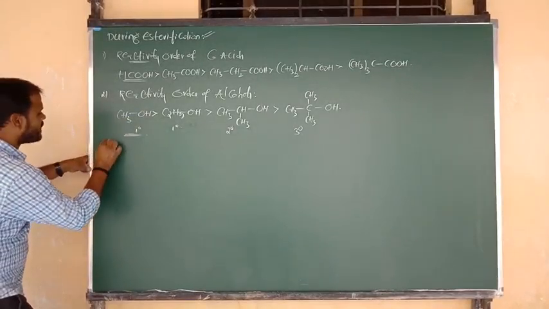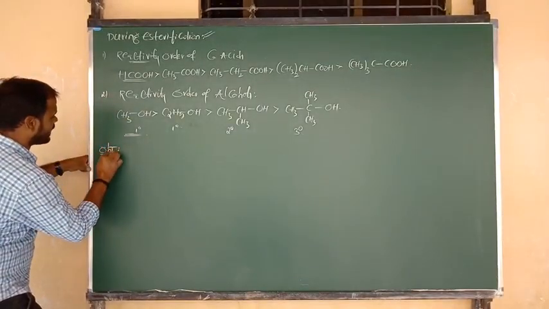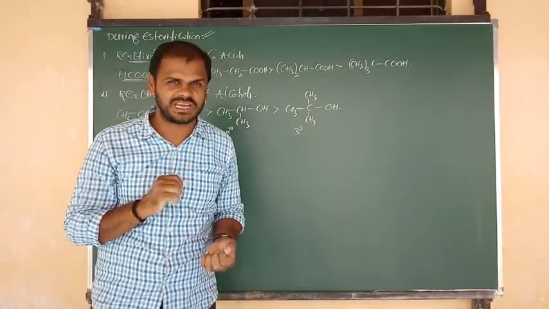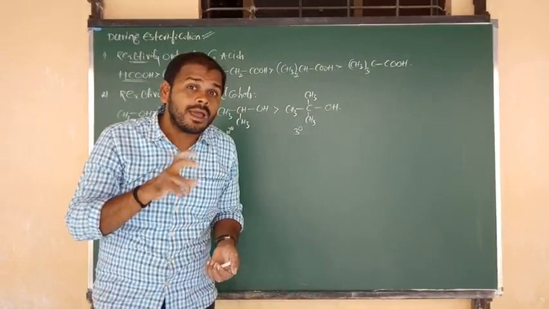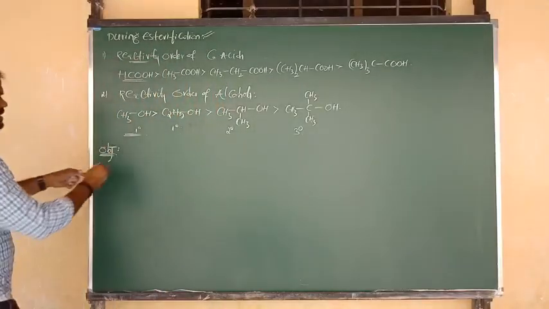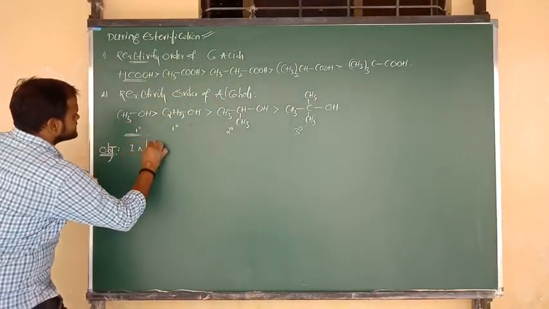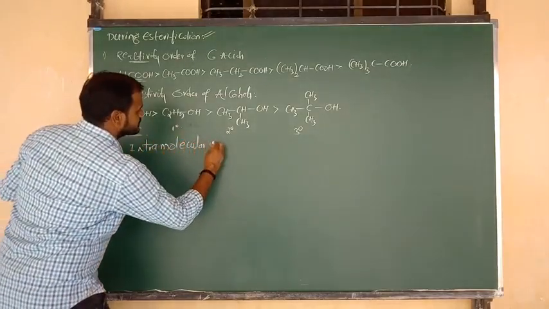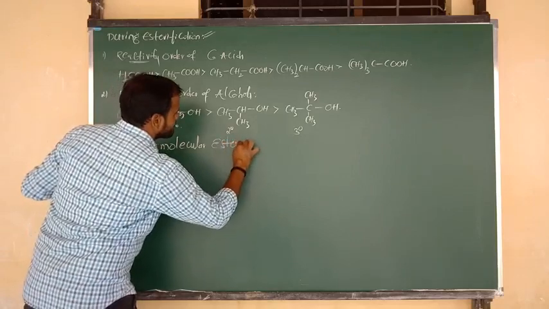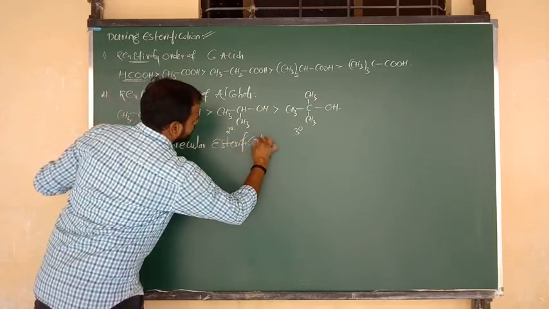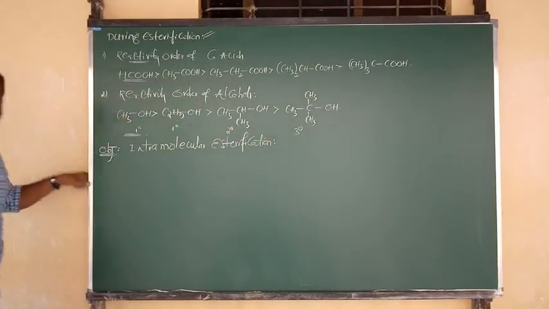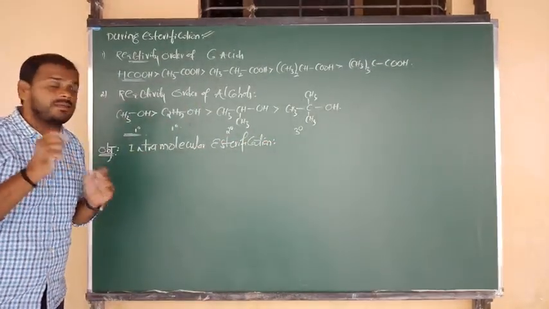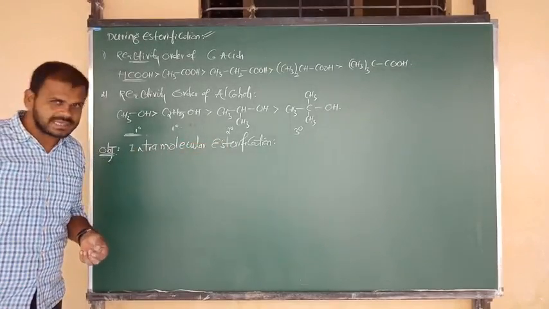So, next from an objective point of view, another reaction I want to tell you now, that is intramolecular esterification. What is the reaction? Intramolecular esterification. So let me explain what is meant by intramolecular esterification. Try to remember one thing: all types of carboxylic acids do not undergo intramolecular esterification.